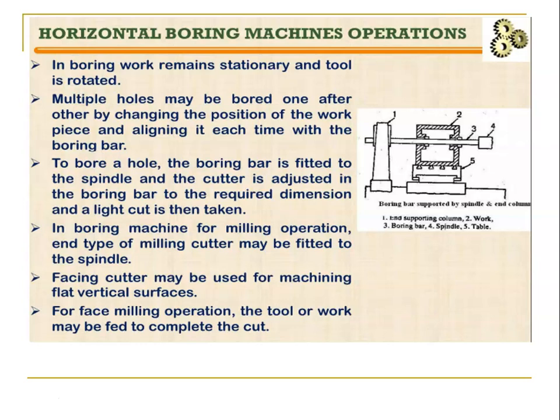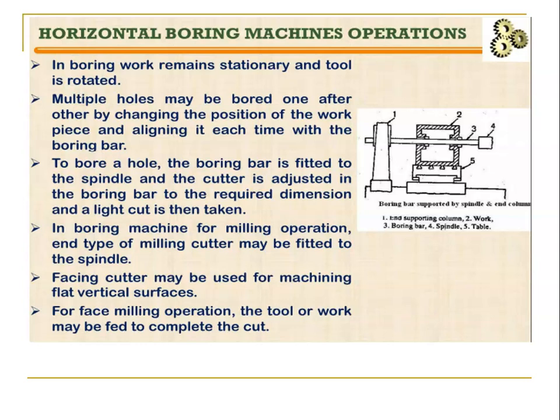Multiple holes may be bored one after the other by changing the position of the workpiece. So we can make multiple holes or multiple enlargements by aligning the tool as well as the workpiece. To bore a hole, the boring bar is fitted to the spindle and the cutter is adjusted in the boring bar to the required dimension, and a light cut is then taken. While boring, we adjust the tool where we want to enlarge, start the spindle to rotate, and then give the feed.